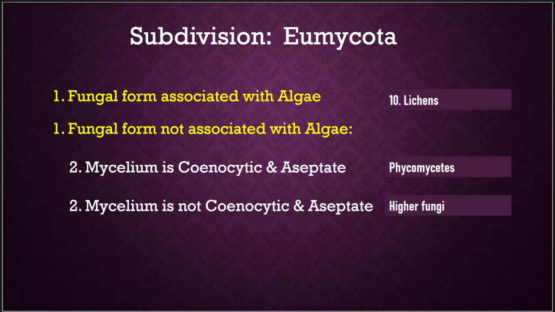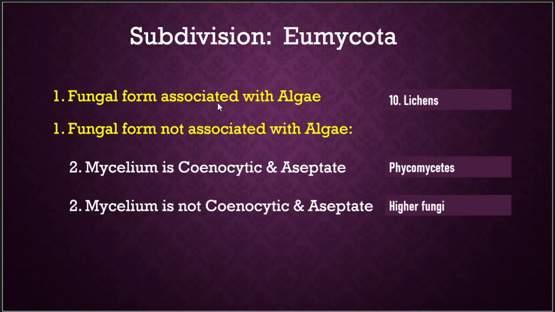I made my own keys to understand the distinctiveness of these characters. The first key to separate the lichens: lichens are the fungal forms which are associated with algae, and as we overviewed earlier, it is a form class. It is not a proper class.